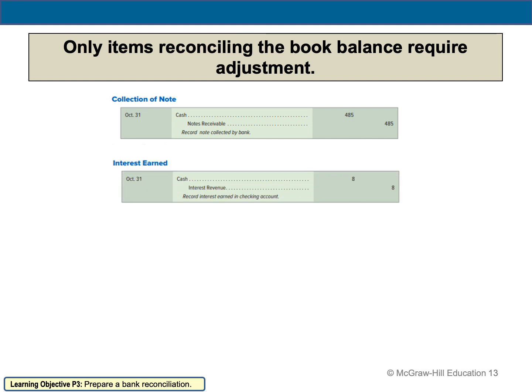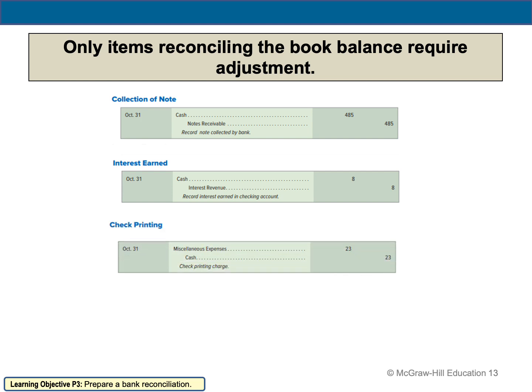How am I going to record the entry for interest earned? I'm going to say cash to interest revenue. How am I going to record the check printing? You remember that the collection of note and interest earned were on the add section of the company side. For check printing, I'm going to say miscellaneous expense to cash. You can also say check printing expense to cash. Why is the cash reducing? Because the check printing was on the deduct section. So the cash is decreasing by 23.23.